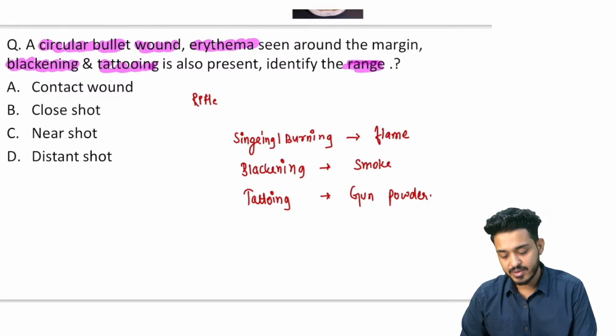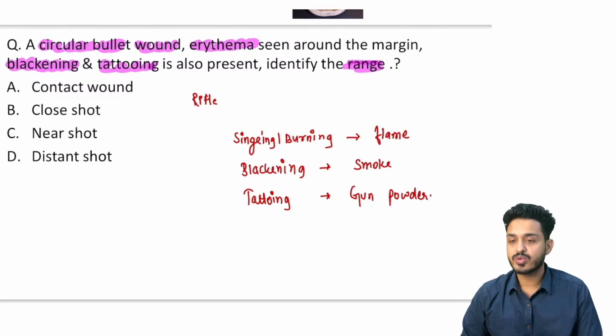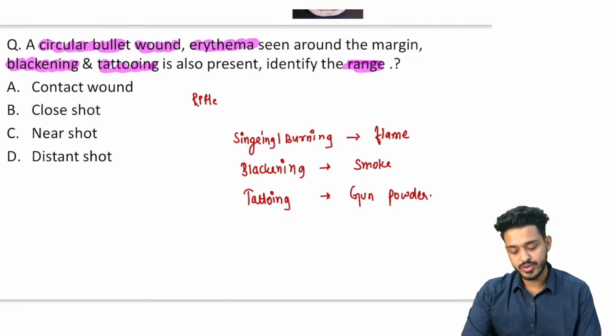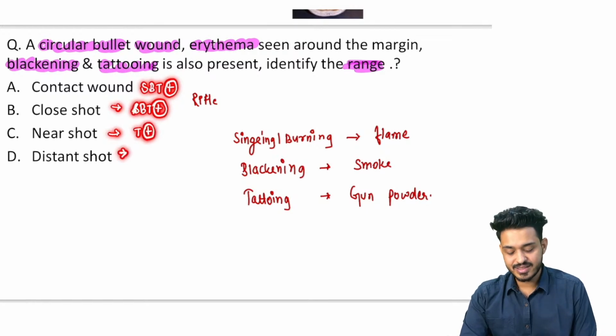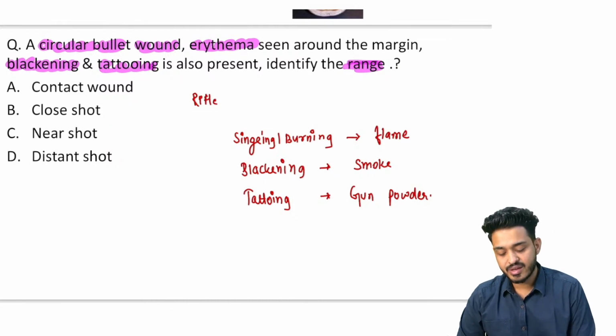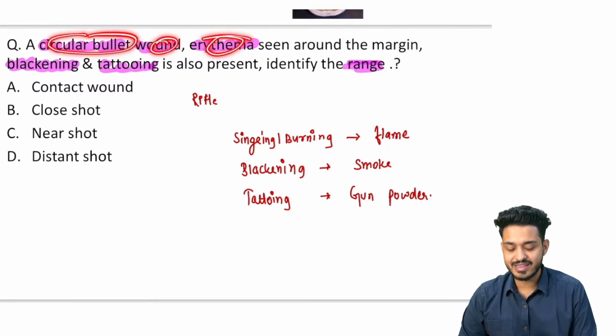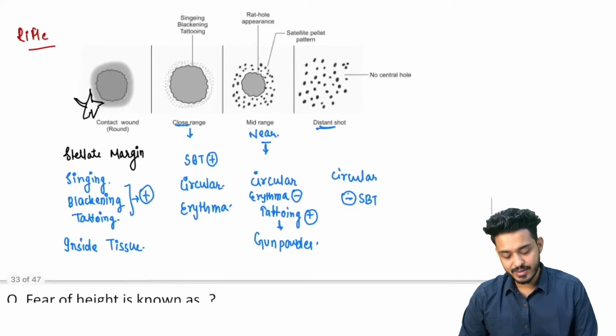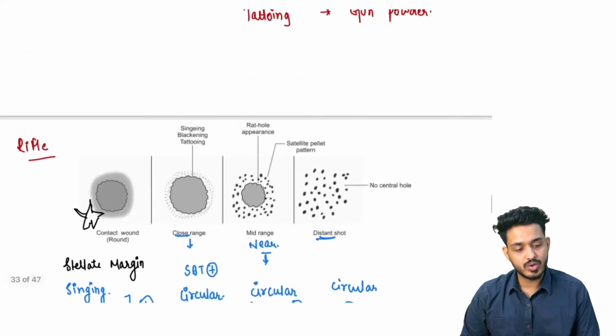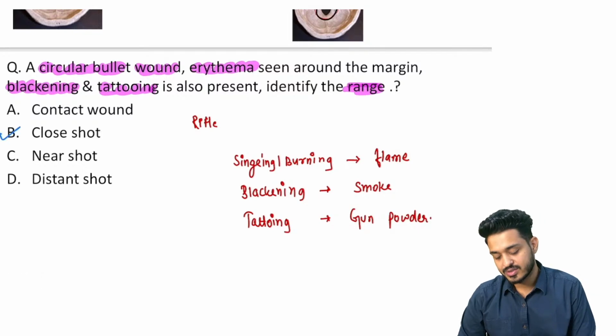Now you will be telling me what is going to be the answer here. Is it going to be a contact? Contact, remember what I've told you: SBT is going to be present, right? Close shot, SBT is going to be present. Near shot, only T is going to be present. Sometimes here we are only having BT, and distant shot, nothing is going to be present, everything will be absent, right? Apart from that, in the question they have given the circular bullet wound is there, erythema is there. If erythema is given, what is going to be your answer here? Erythema is going to show in the close wound, right? So this is going to be the close shot.